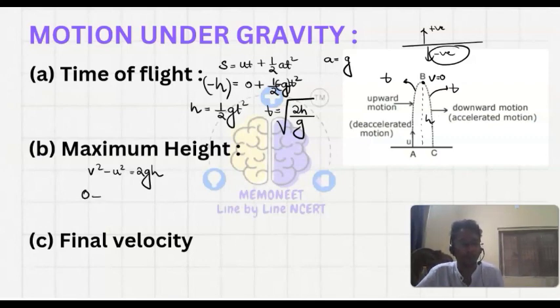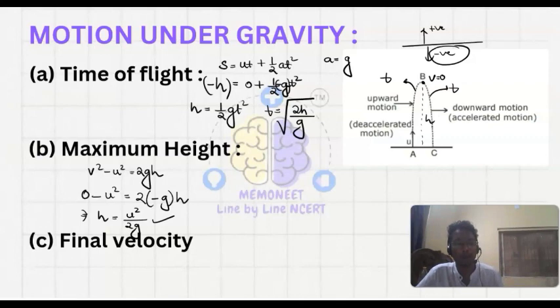So 0 minus u square equals 2 into, what I will write in place of g, because the acceleration is negative here, so minus g, into, and we are taking height from downward to upward, so it will be placed as it is, that is h. So the h will be u square upon 2g. This is the formula for the maximum height.